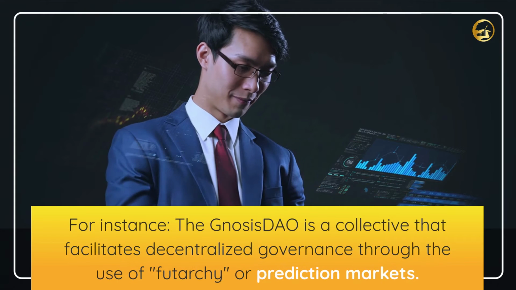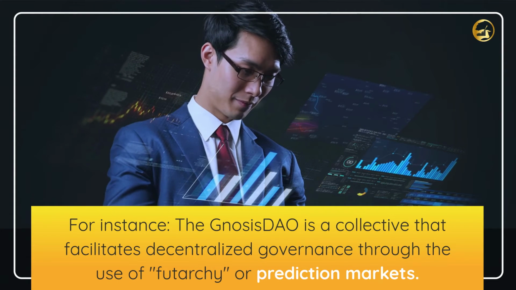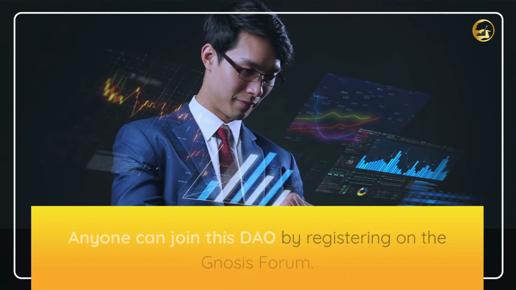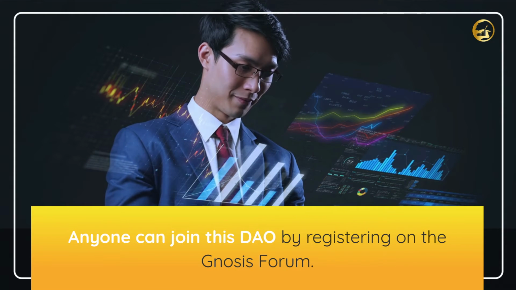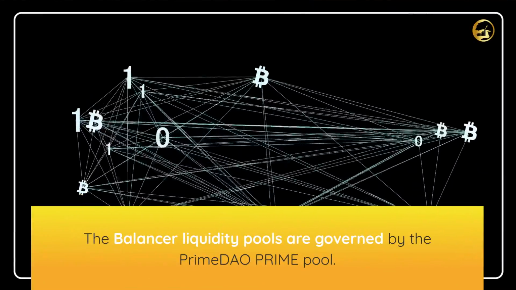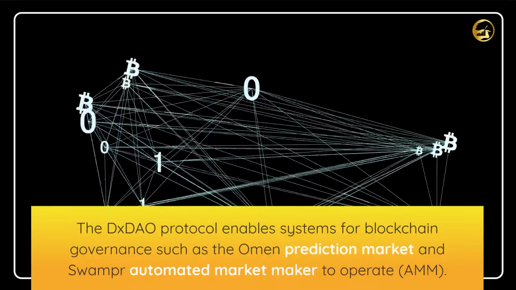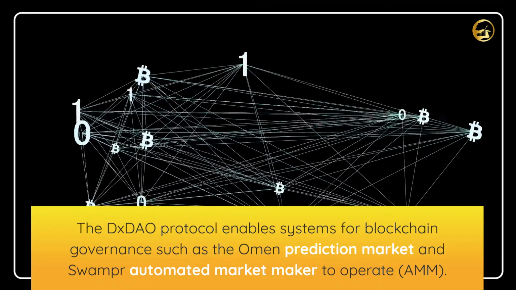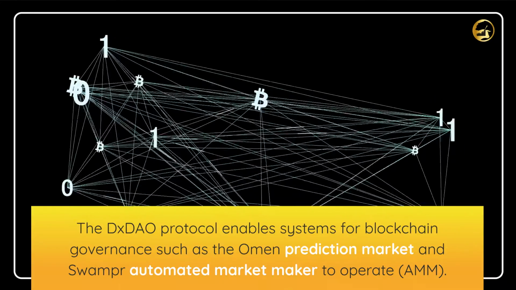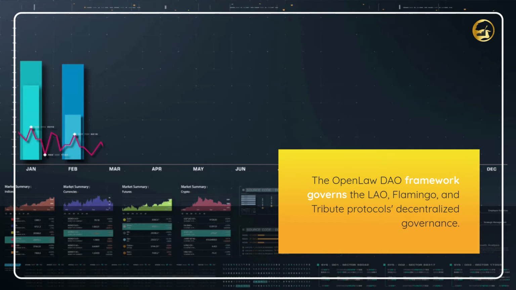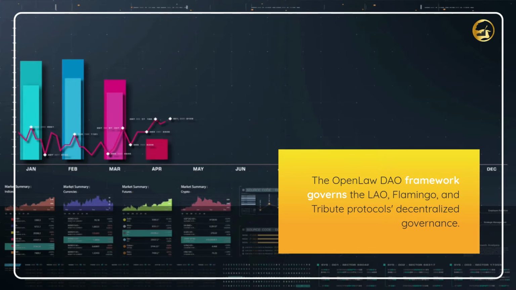For instance, the Gnosis DAO is a collective that facilitates decentralized governance through the use of futarchy or prediction markets. Anyone can join this DAO by registering on the Gnosis forum. The Balancer liquidity pools are governed by the Prime DAO Prime Pool. The DX DAO protocol enables systems for blockchain governance such as the Omen prediction market and Swapr automated market maker to operate. The OpenLaw DAO framework governs the LAO, Flamingo, and Tribute protocols' decentralized governance.